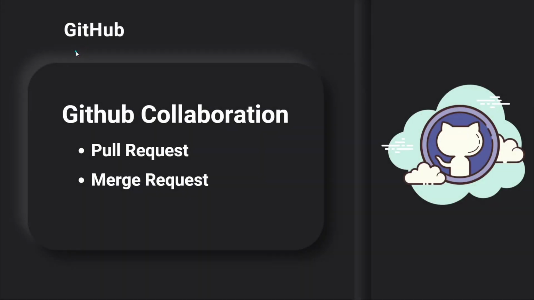So in order to understand GitHub collaboration, we have to understand how to generate a pull request and how an owner can merge those pull requests. So let's try to understand it theoretically first, and then we will see the practical implementation of the same concept. So if we talk about GitHub, GitHub is nothing but a place where you can store your files similar to Google Drive. Now the difference between Google Drive and GitHub is, on GitHub you are supposed to store your code files with multiple developers that are on GitHub, and you can collaborate with those developers as well. So those developers, if they want, they can contribute to your source code as well.